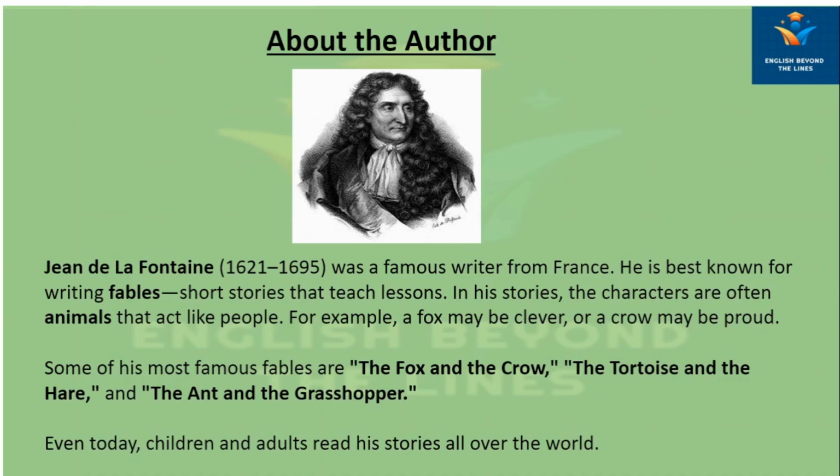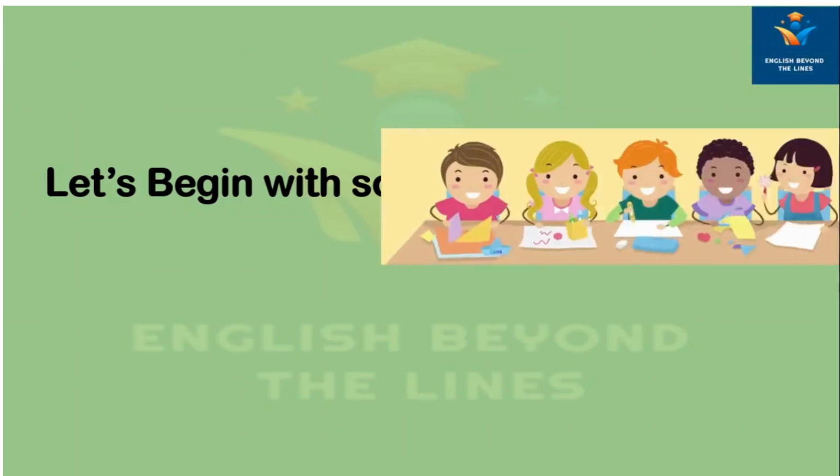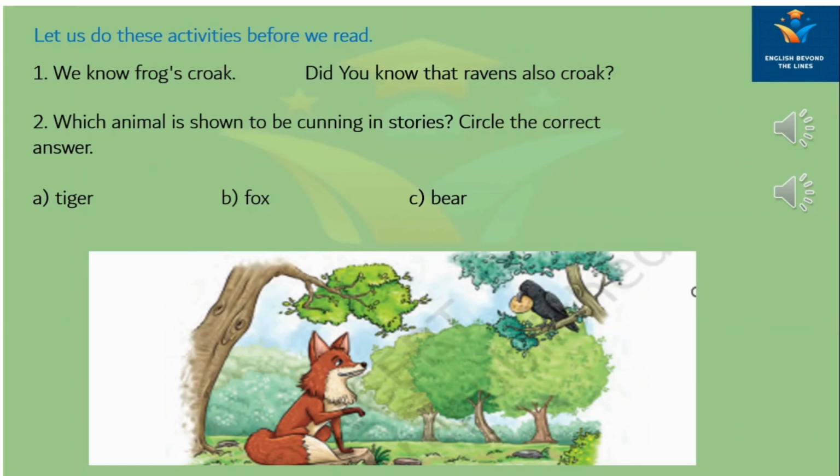Some of his most famous fables are The Fox and the Crow, The Tortoise and the Hare, and The Ant and the Grasshopper. Even today, children and adults read his stories all over the world. Now, let's begin with some pre-lesson activity. Let us do these activities before we read.